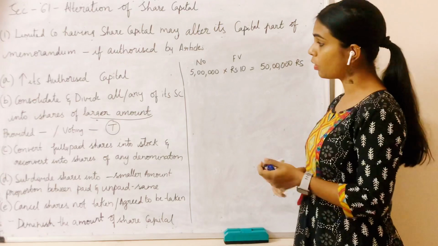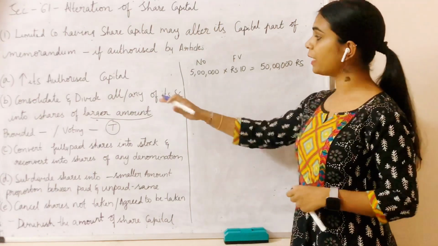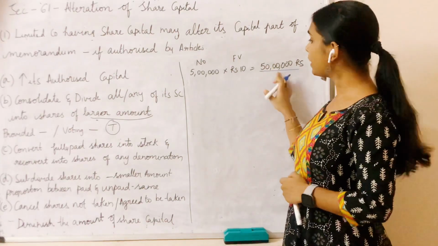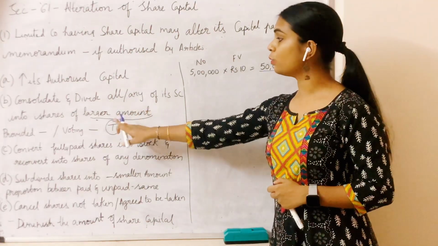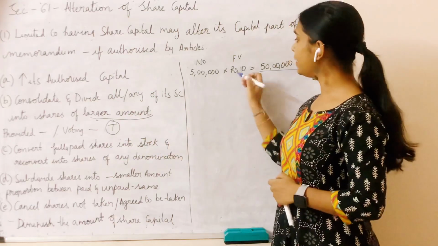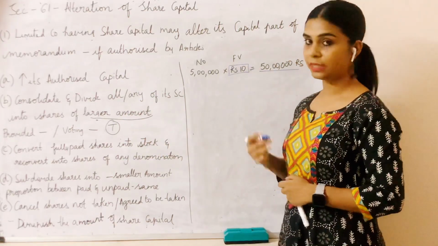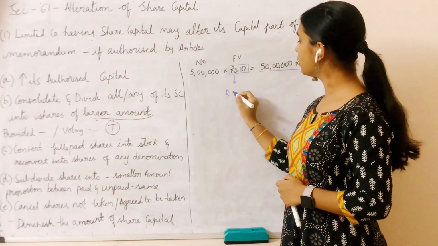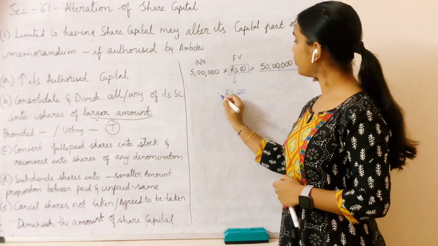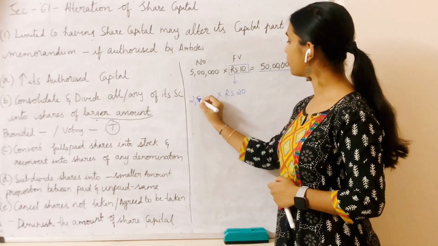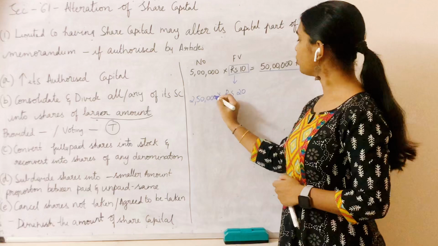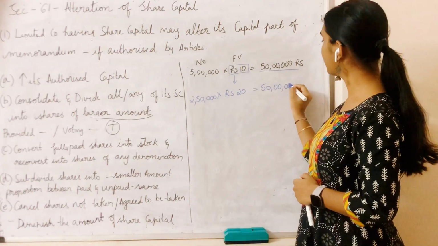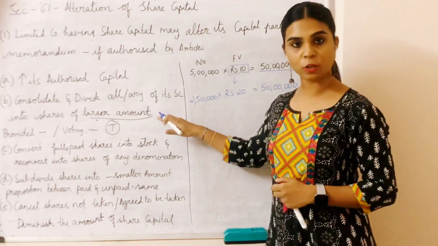Now, as per clause B, consolidate and divide. I am consolidating, this is the consolidated amount. This amount I am dividing into a larger amount. So any amount which is larger than rupees 10, I can change it to. Suppose I am taking an amount of rupees 20. So my number of shares will become 2,50,000, and my share capital remains 50 lakhs. This is how I am changing according to clause B.